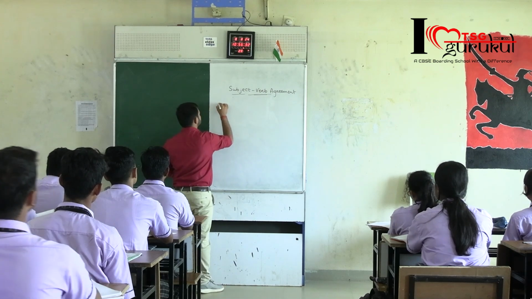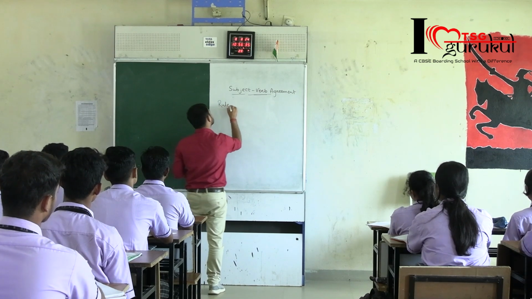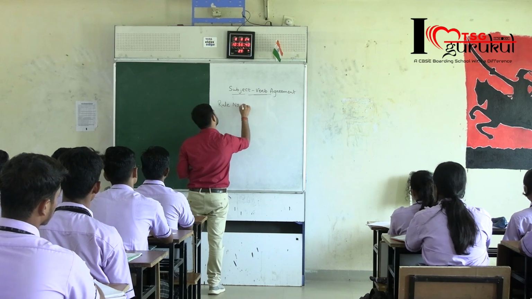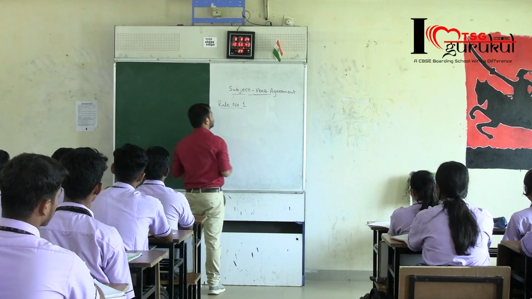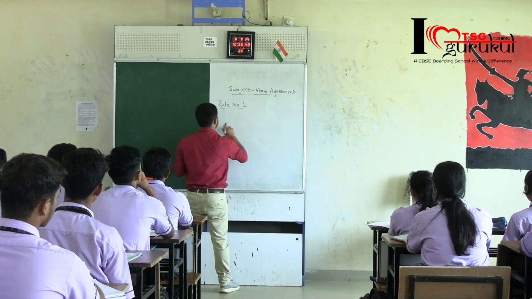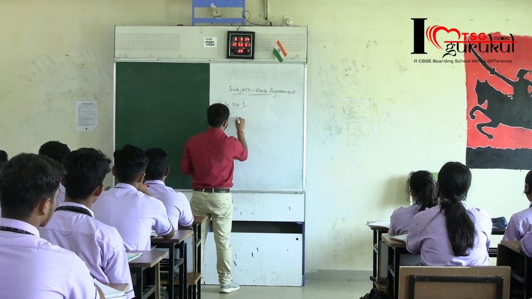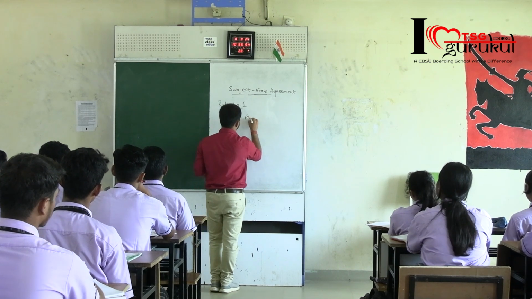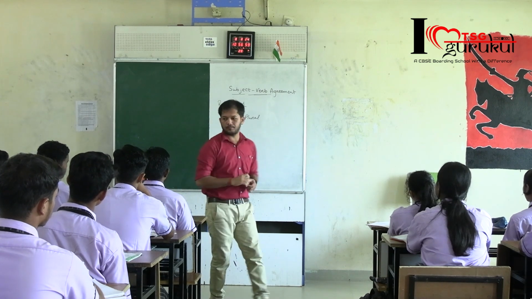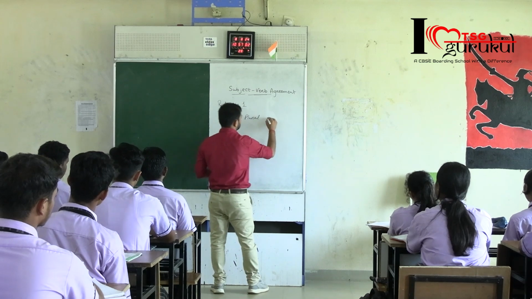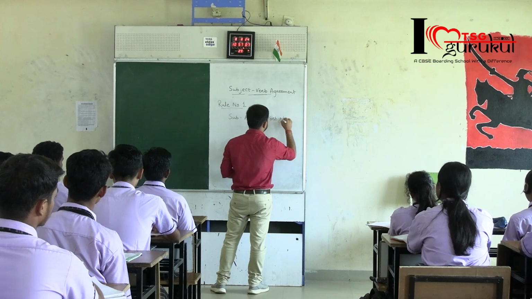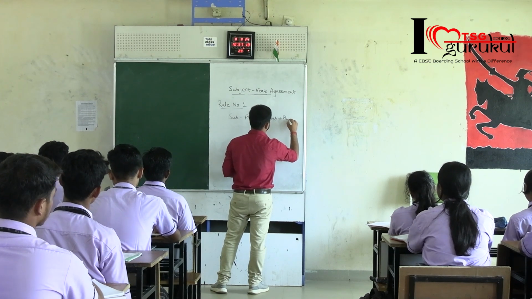So rule number 1 says, if the subject will be plural, then the verb that it will carry will also be a plural verb.